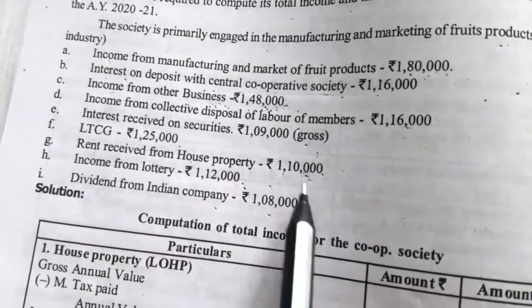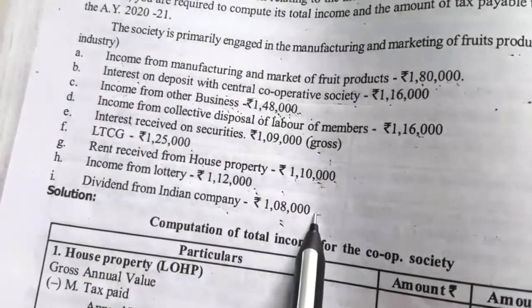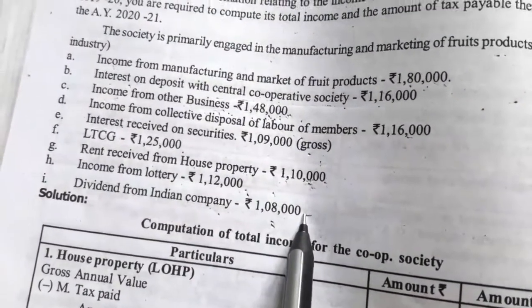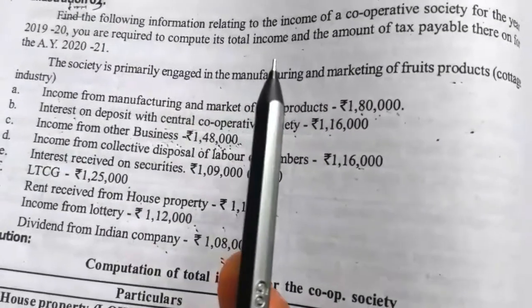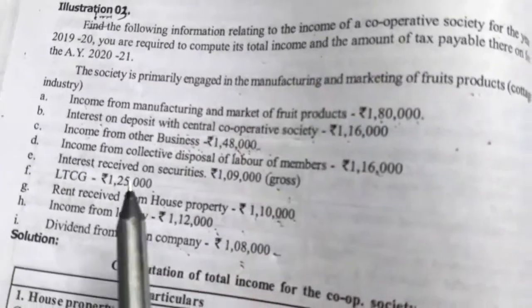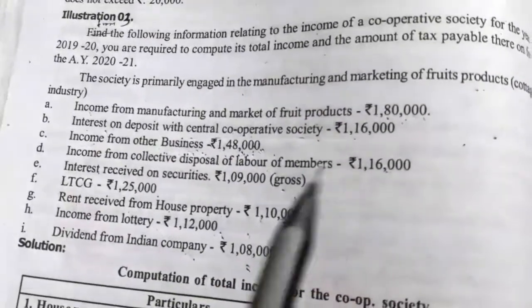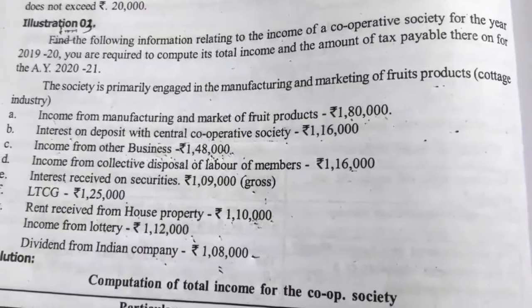Dividend from Indian company 1,08,000. This is a dividend from an Indian company, so it is exempt under the head income from other source. So with the help of this information we have to compute the taxable or total income of a cooperative society, and on that income we have to pay the tax payable. So we'll see the solution. We'll calculate the solution now.